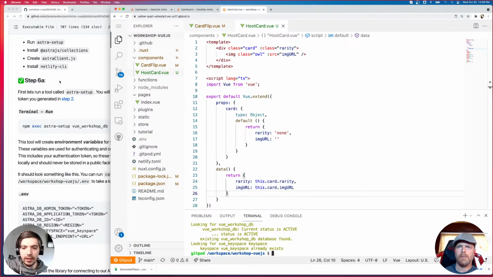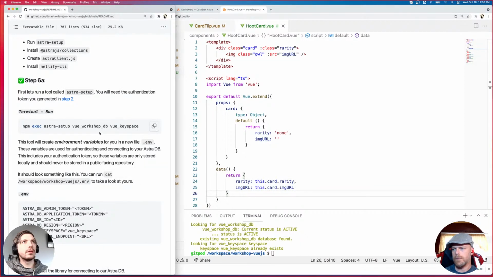Yes, run Astra setup in Gitpod. Yep, and you can just copy this line over to your terminal, and it should run.